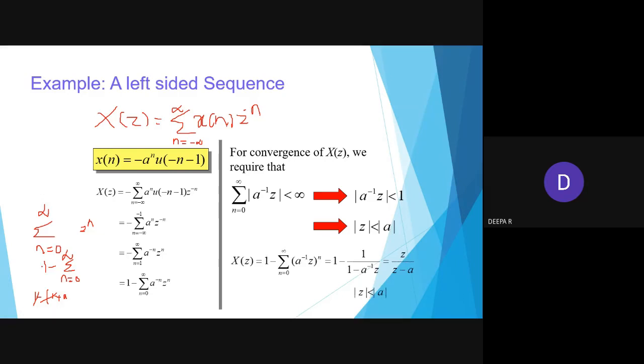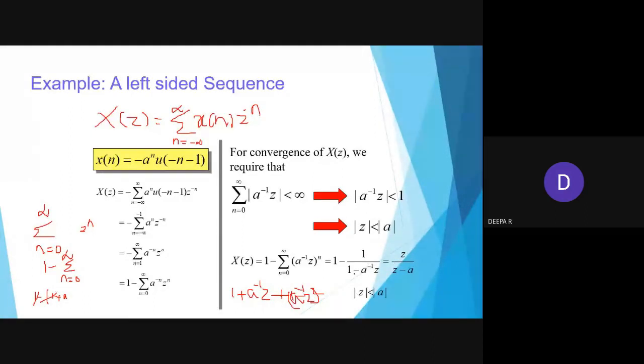Then you proceed with here. See here, considering this portion alone, you see a inverse z power n. So what happens? 1 plus a inverse z plus a inverse z power 2, like that. Okay, so it keeps on going. So this we have a negative sign. So 1 minus 1 by 1 minus a inverse z. So in that condition, once after doing the subtractions, we'll be getting z by z minus a.